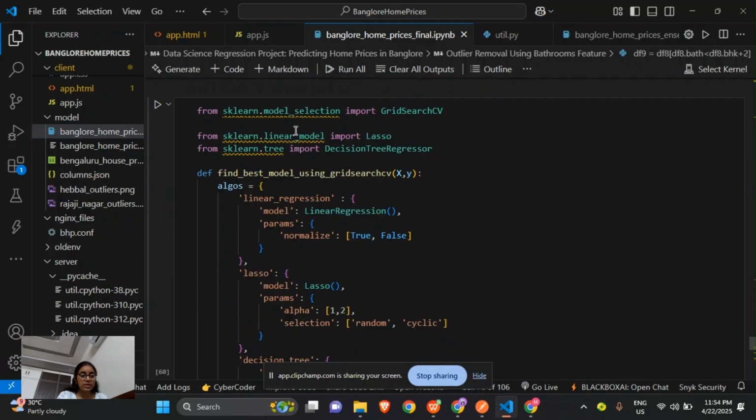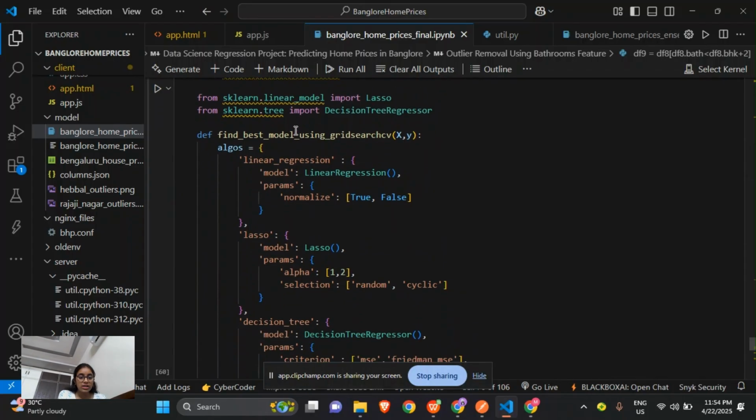So now from GridSearchCV, we will define the function and compare these models with the linear regression with different settings, like whether to normalize the data or how to split the decision tree.